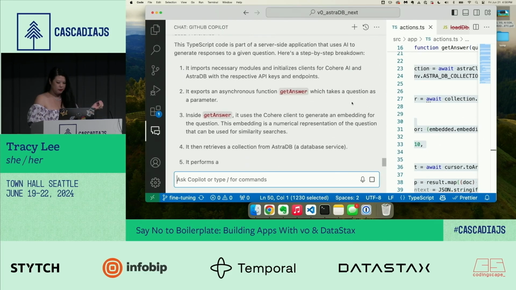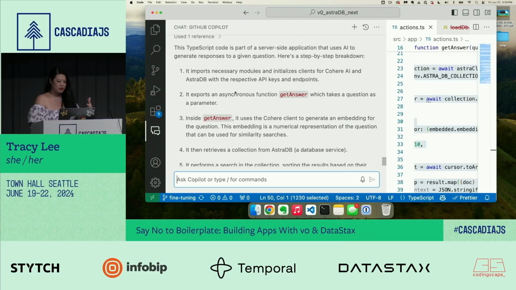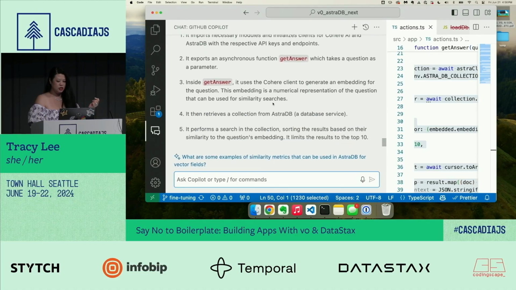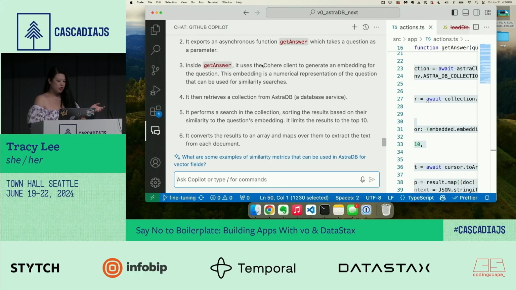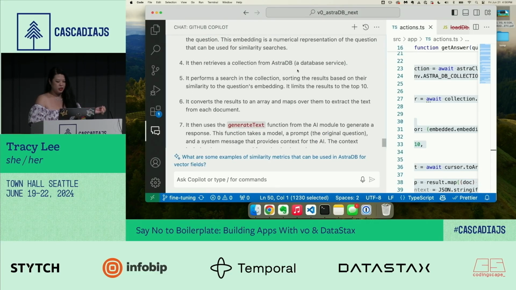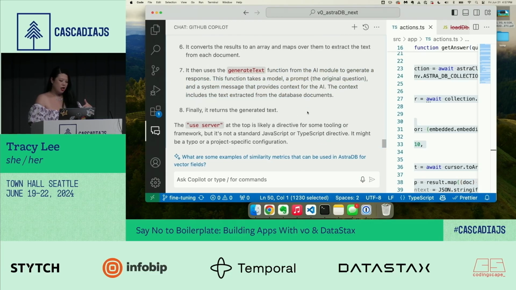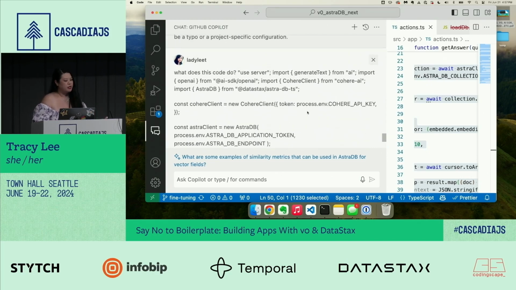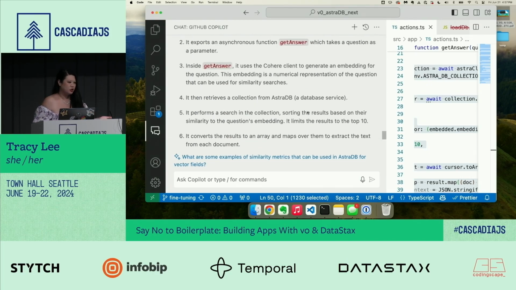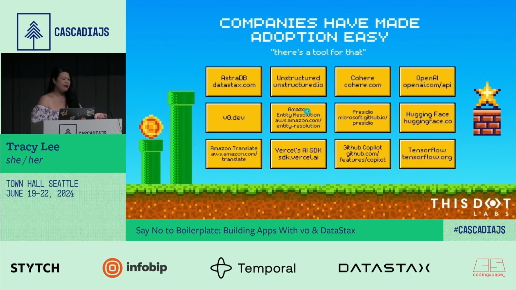So it's telling me that it's going to import things, and then it's going to export an async function, and then inside getAnswer, it's using Cohere Client. This is what I use to turn my data into vectors before putting it in the database. And then it retrieves a collection from AstraDB, and then it converts the results into an array and maps over it, and then it basically takes that information and returns generated text. So that's really cool, right? That's really empowering to be able to just have somebody explain it to you when you might not understand or might not have somebody near you to help.